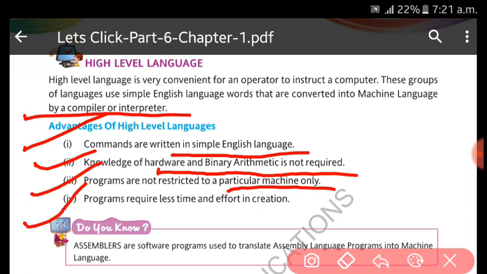Next, programs require less time and effort in creation. It means if we are writing in simple English words which we use in our daily life, you can understand how much easier it is.